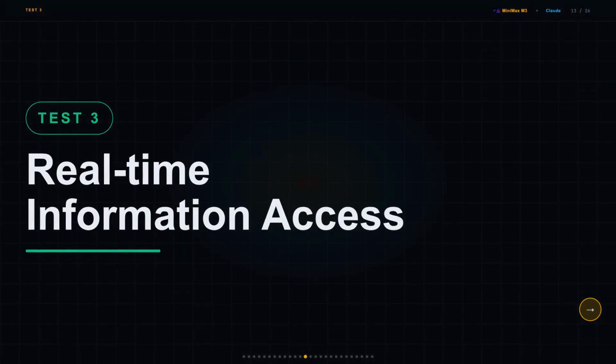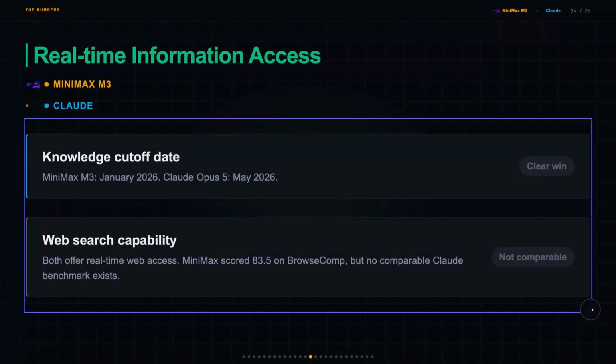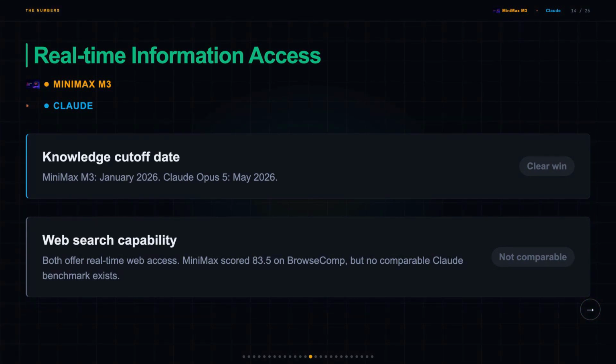Test 3 is real-time information access, and the failure mode is pretty painful. Your model confidently answers a question about something that changed 6 months ago. Your user spots it, and now your product looks unreliable because a stale knowledge cutoff can quietly become a trust problem that's hard to walk back. Claude Opus 5 has a knowledge cutoff of May 2026, which is 4 months fresher than Minimax M3's January 2026, and both models can browse the web.